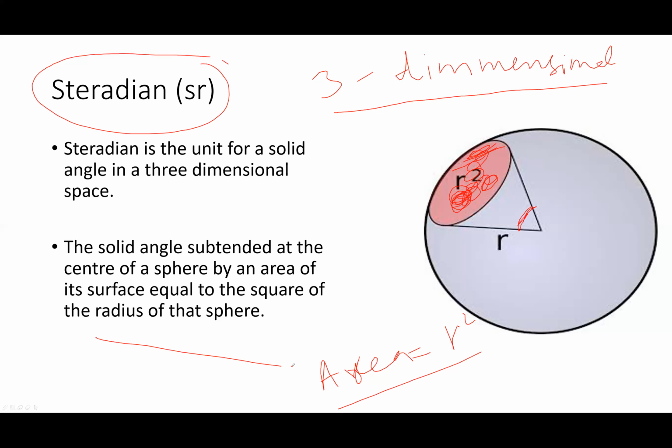So if the area of this shaded area is equal to the square of the radius, then the angle subtended will be 1 steradian, a three-dimensional angle.